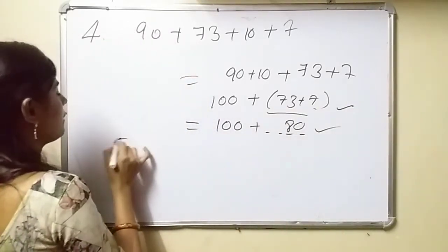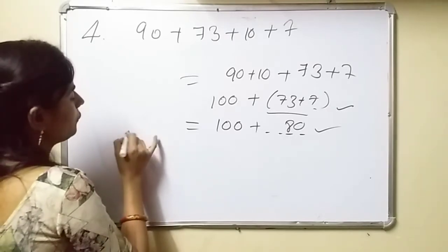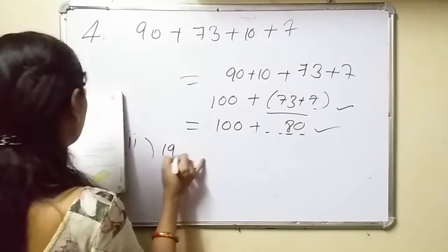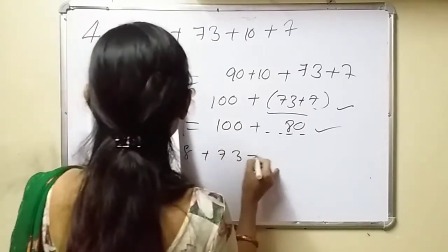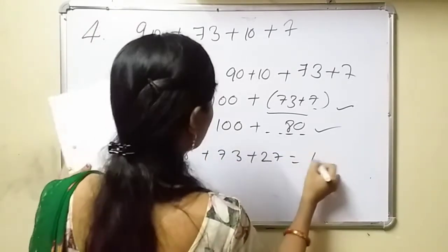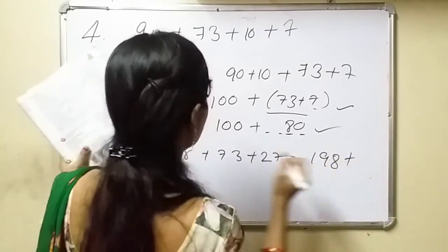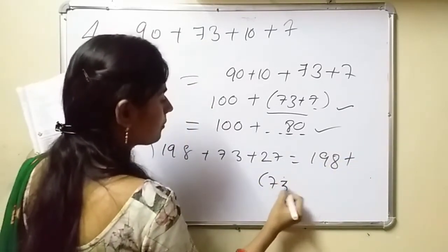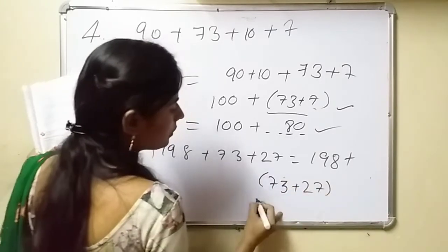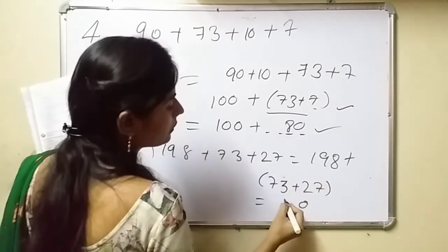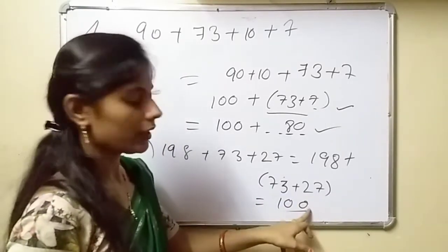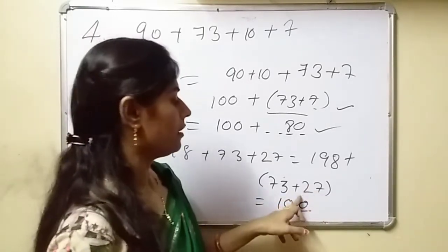In question number 5, see second, fill in the blanks. 198 plus 73 plus 27 is equal to 198 plus 73 plus 27, means remainder 100. Okay, you can write 100 also and you can write in bracket also.